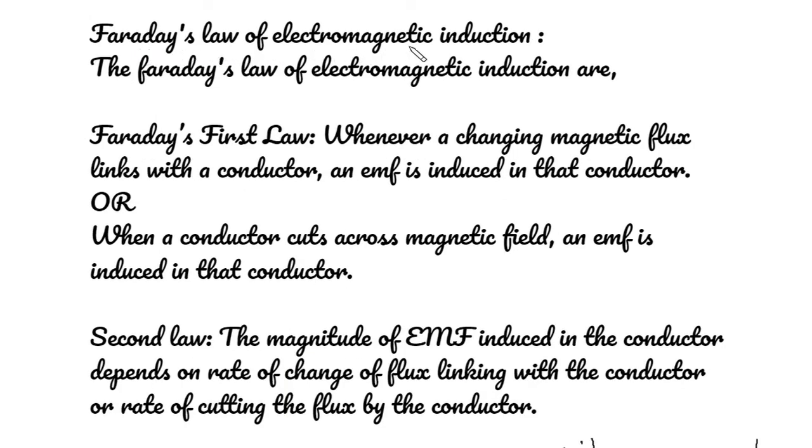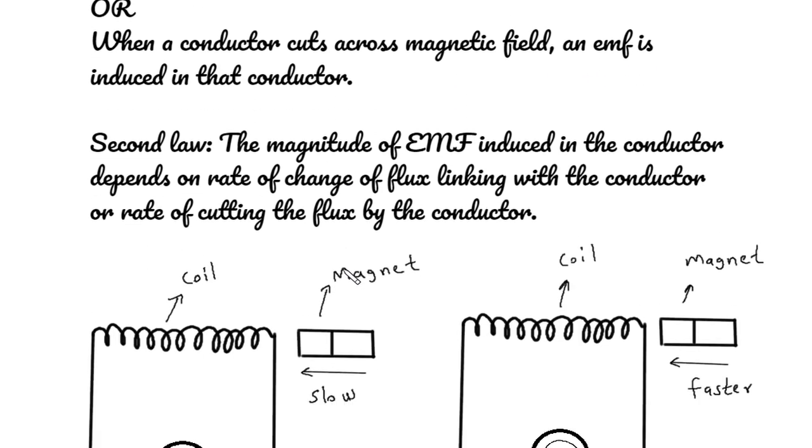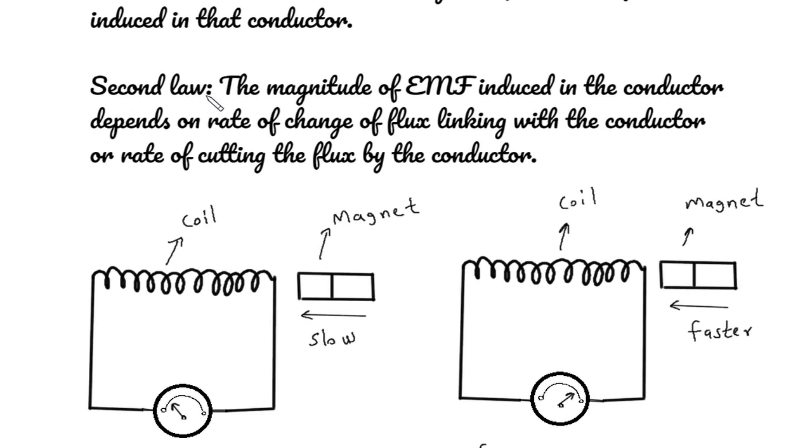Faraday's laws of electromagnetic induction. Faraday's first law: whenever a changing magnetic flux links with a conductor, an EMF is induced in that conductor, or when a conductor cuts across a magnetic field, an EMF is induced in that conductor. Faraday's second law: the magnitude of EMF induced in the conductor depends on the rate of change of flux linking with the conductor, or the rate of cutting the flux by the conductor.